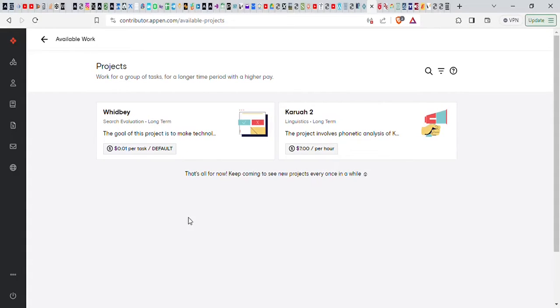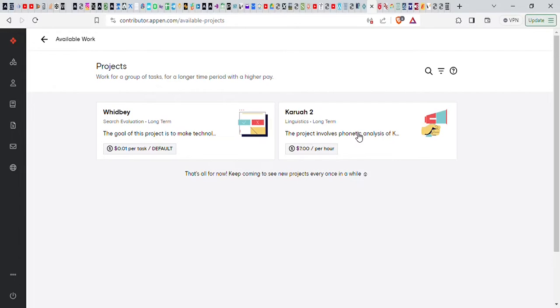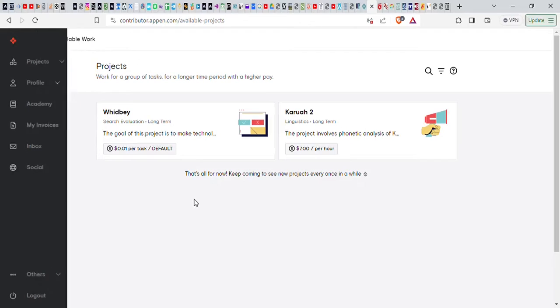On the higher paying tasks that can take a little longer, is this one here. The goal of this wheat project is to enhance technology. If I click on it, it gives me all the details. I also have another one here. This one is a linguistic project that will involve you having that ability. So basically, if you click apply, then they will check your profile and know whether you qualify. And this one gives you $7 per hour, which is also good money. That is how this works.